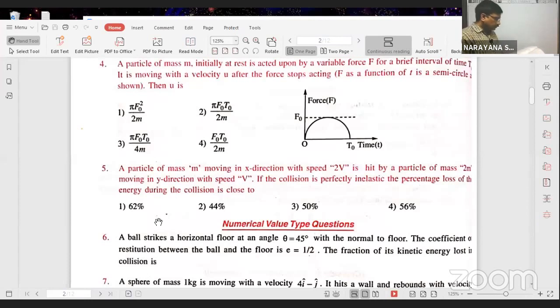Sixth problem. A ball strikes a horizontal floor at an angle of 45 degrees with normal to the floor. Coefficient of restitution between the ball and floor is equal to 1/2. The fraction of its kinetic energy lost in the collision. Fraction of kinetic energy lost, that is the question they asked.